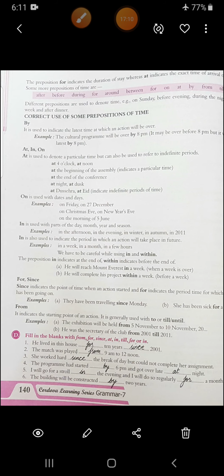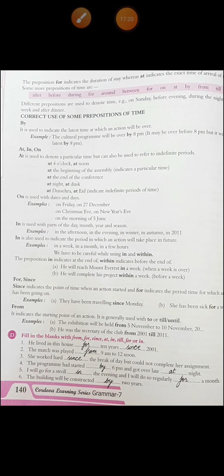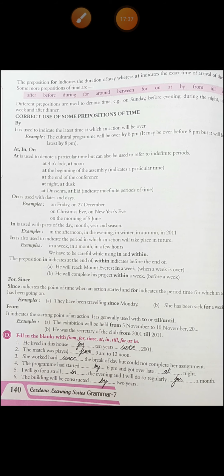Alright. Now let's do this exercise D, and then we will wrap up, and then we'll start with the next part from next video. Fill in the blanks with from, for, since, at, in, till, for, on, or in. He lived in the house for 10 years since 2001. Means for 10 years, that particular period. And since means since 2001. Till 10 years means 2011. He was living in that house.